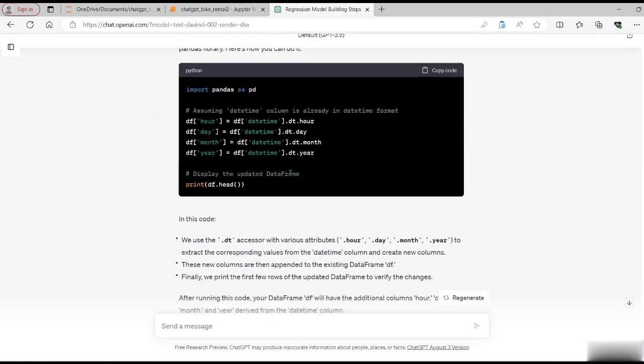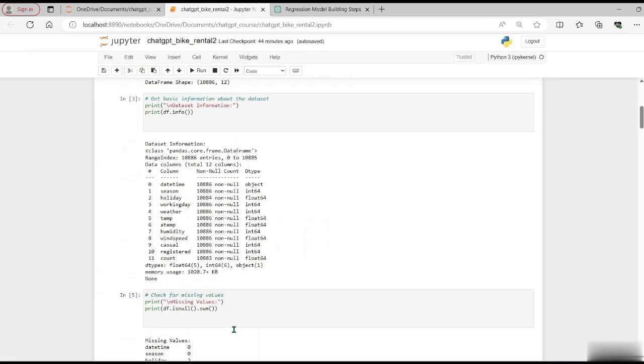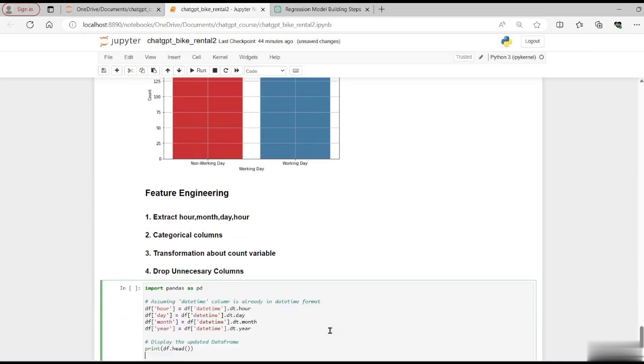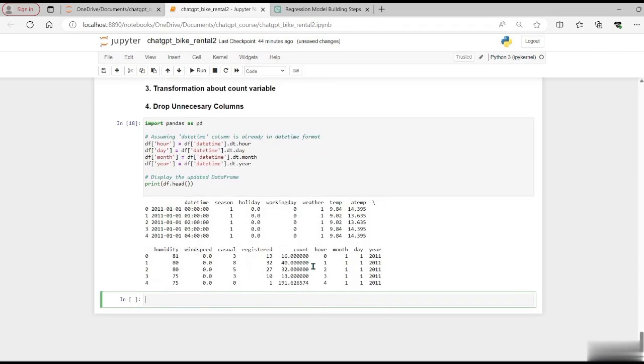So it has given us the code for it. Let's copy it and paste it. When we run it, we can see that we have got the hour, month, day, and year. We can see that from this date time column, the year is 2011. Similarly, we can see that the month is 1.